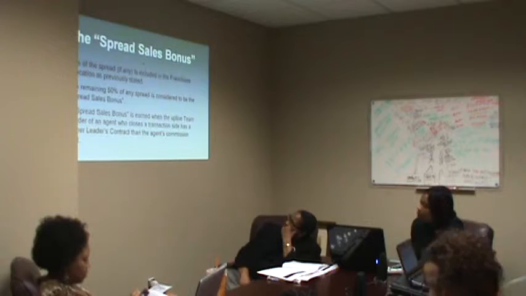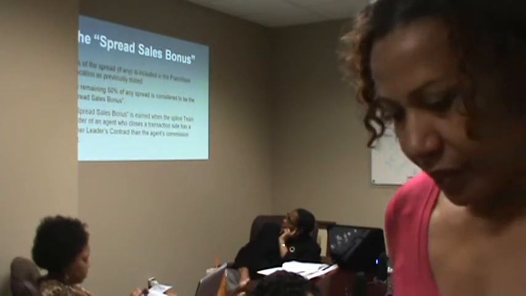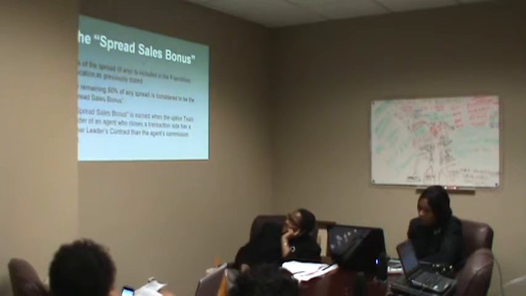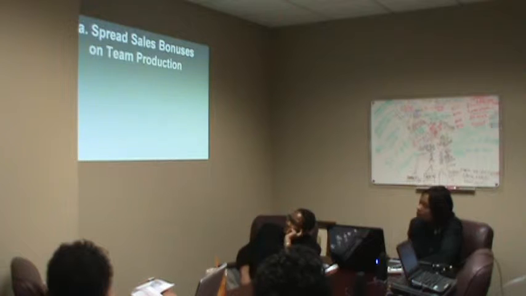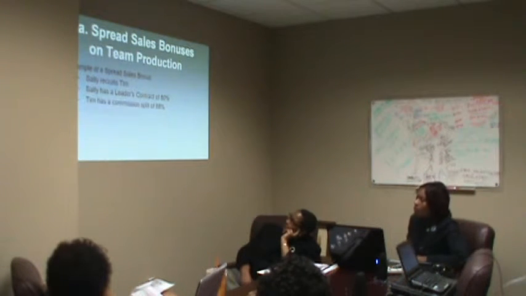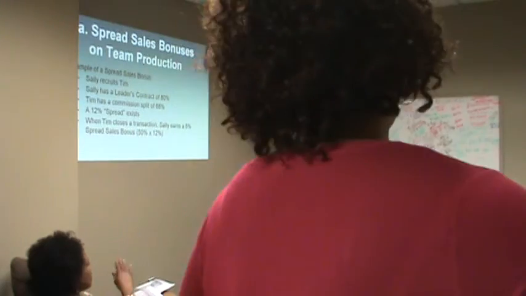A spread sales bonus is earned when the upline team leader of an agent who closes the transaction has a higher leader's contract than the agent's commission split. Let's take a look at an example to see how this works. Sally has a leader's contract of 80%, and Tim has a commission split of 68%.